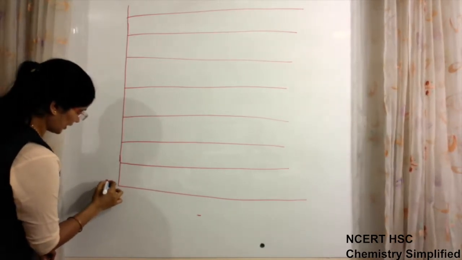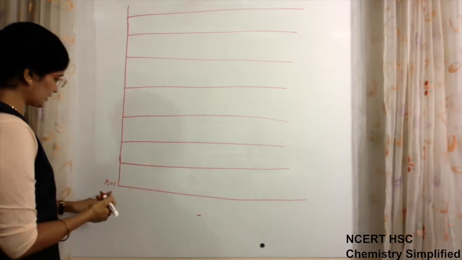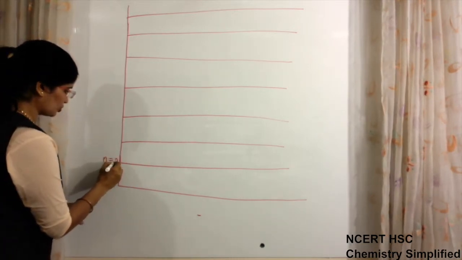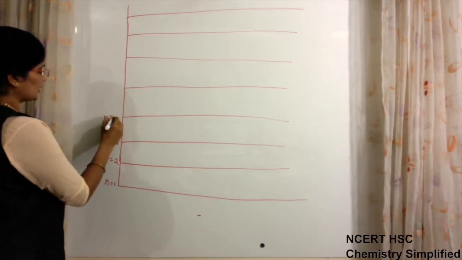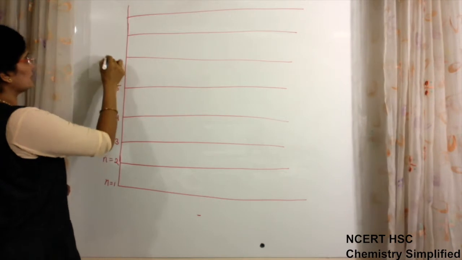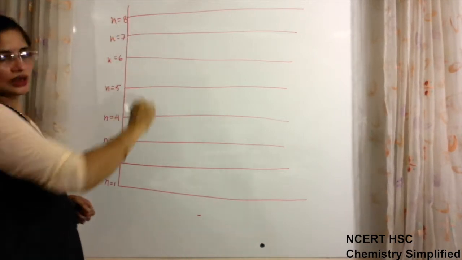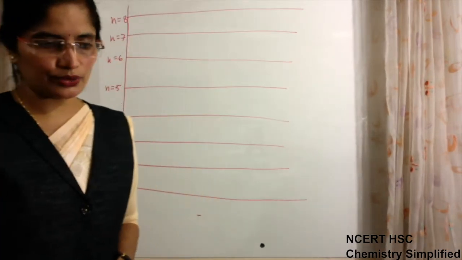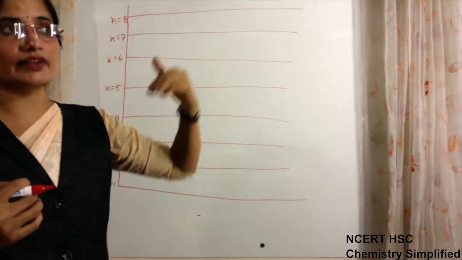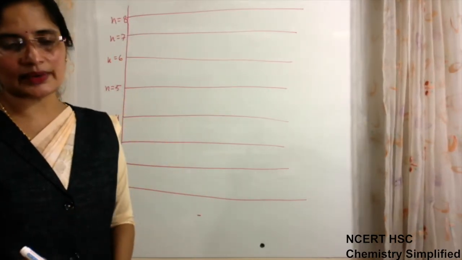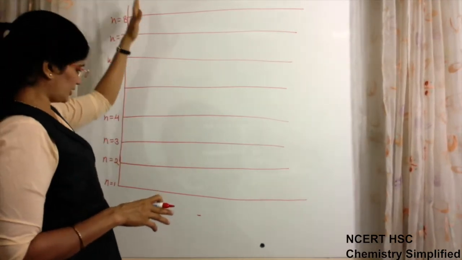This is n equal to 1. That means this is the first orbit after the nucleus for the hydrogen atom. This is n equal to 2, the second orbit after the nucleus, then n equal to 3, n equal to 4, n equal to 5, 6, 7 and 8. More we are not going to make for hydrogen, because every atom has a definite sphere till where it can experience its electronic attraction. So this much is okay.